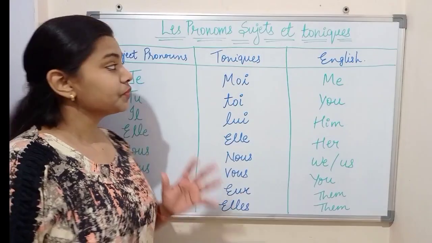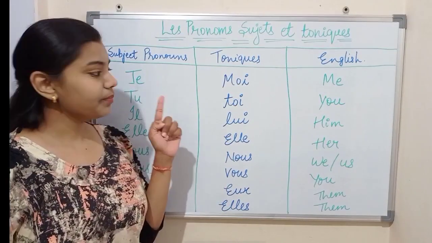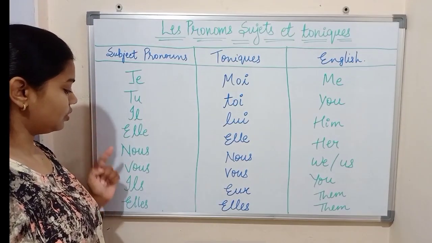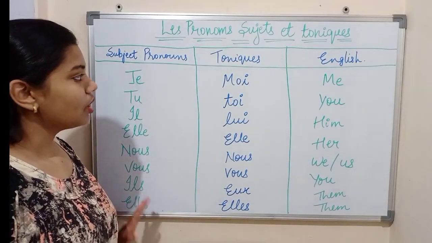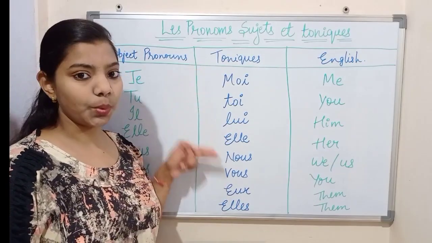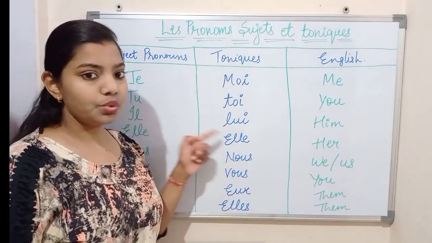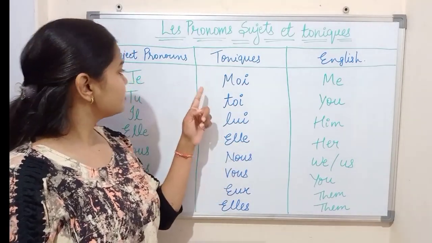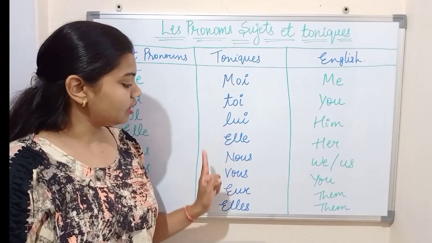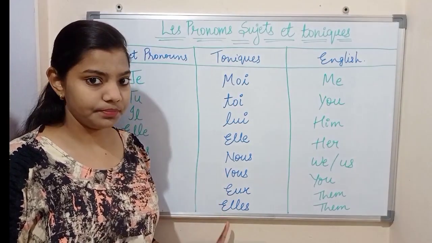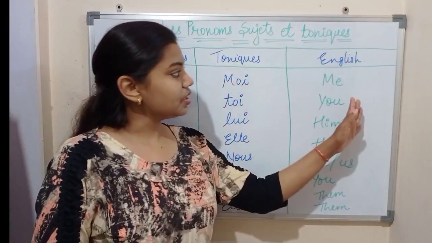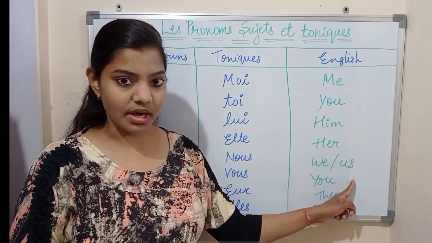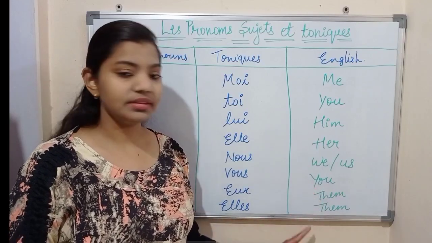Okay, indeed. So subject pronouns. Here are the subject pronouns, which are je, tu, il, elle, nous, vous, ils, elles. And these are the tonics, which are used with or in place of a subject or object. So the tonics are moi, toi, lui, elle, nous, vous, eux, elles. And in English: me, you, him, her, we, or we can say us, you and them.